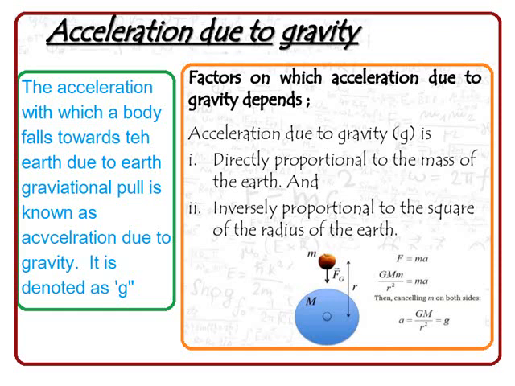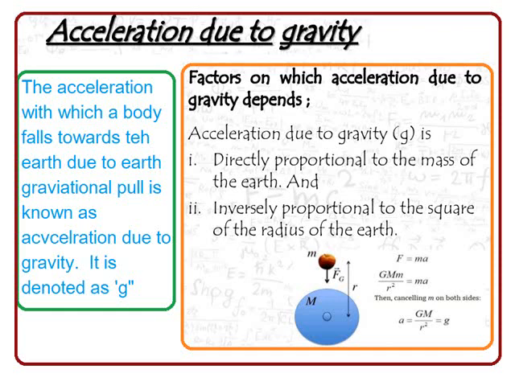Now let us come to the next one. Factors on which acceleration due to gravity depends. What are the factors on which the small g depends? For this we need to take up the formula. See the last one. g is equal to GM by r square, where G is the gravitational constant, M is the mass of the earth, and r is the radius of the earth.